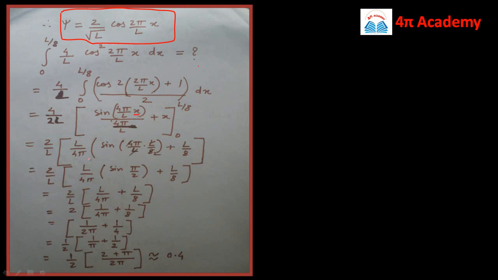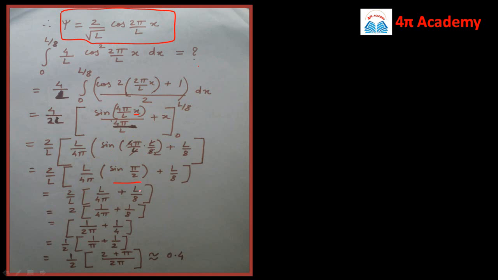So it is L upon 4 pi sin 4 pi by L into L/8 plus, in place of x the first limit will be L/8. The second limit is 0, and sin 0 is 0, so if we put 0 in place of x, the total term will be 0. So by cancelling these terms, L gets cancelled, this 4 will get cancelled with this 8 and it will remain as 2. So we get here the value as sin of pi by 2 plus L/8.